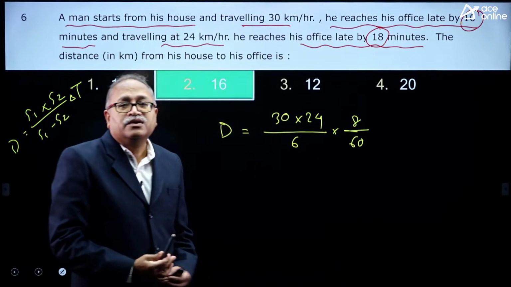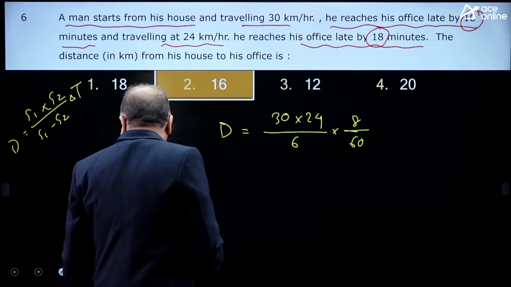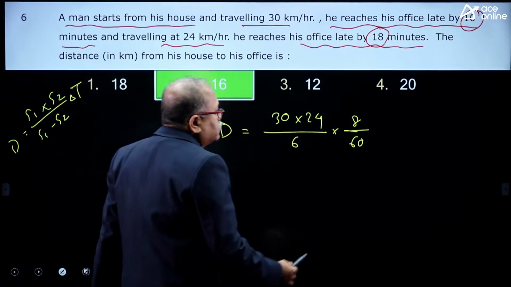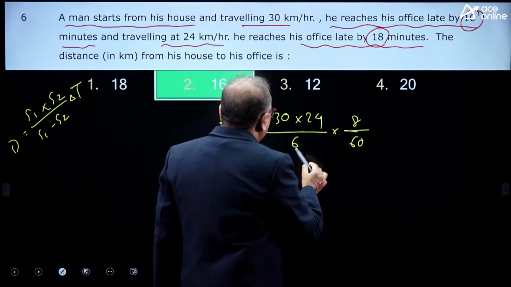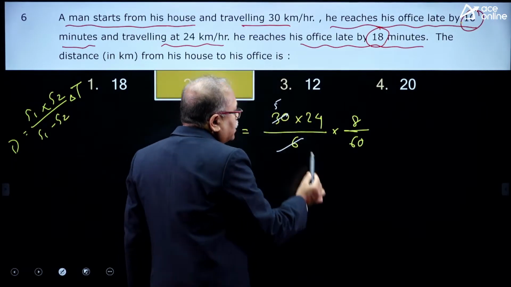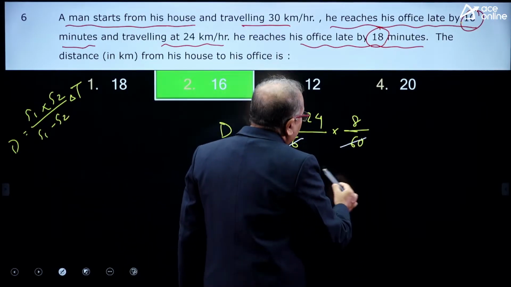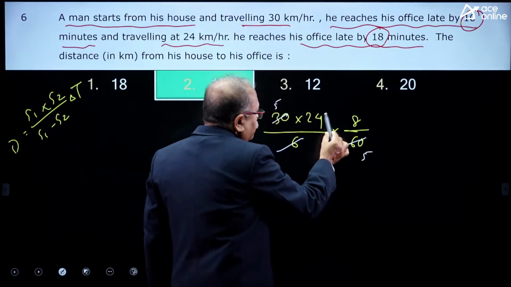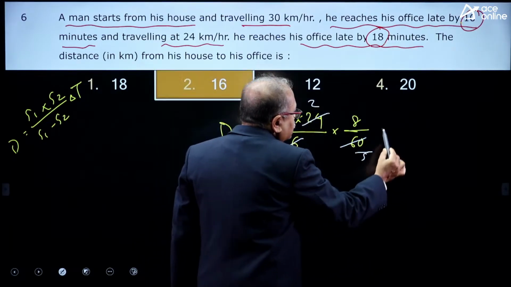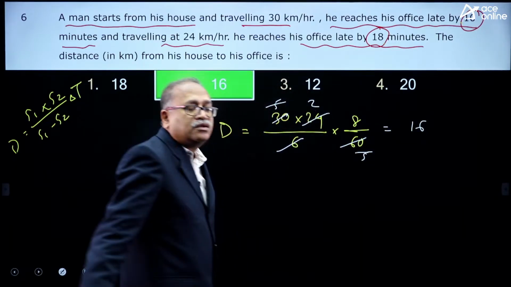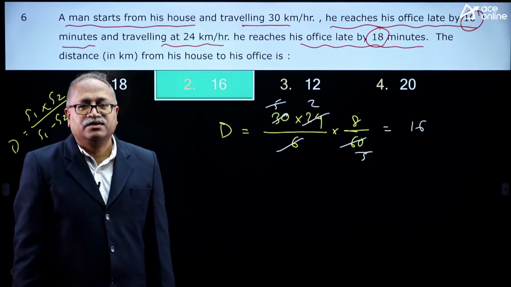Is that right? So by solving this, I will get the answer. So let us do the small calculation over here. With 6, this is 5 times, and here with 12, 5 times, and with 12, 2 times, 5 gets cancelled, you are getting 16. Mr. Aim, you are right.